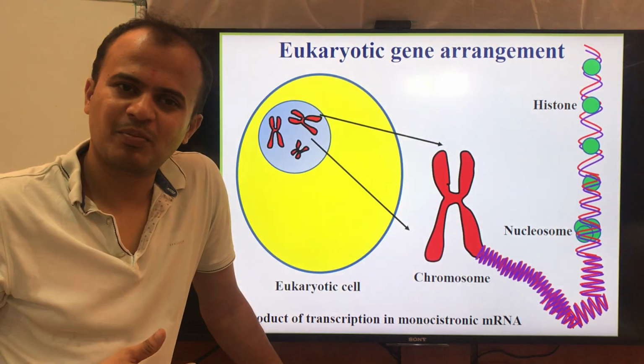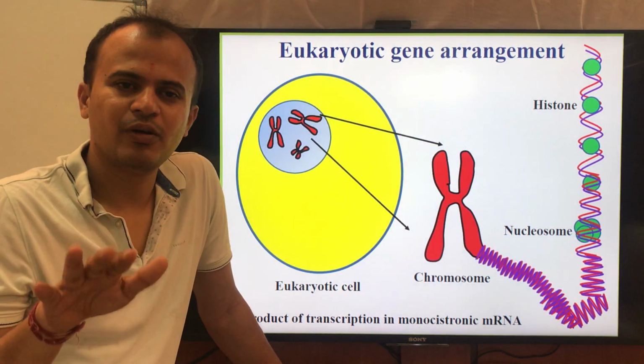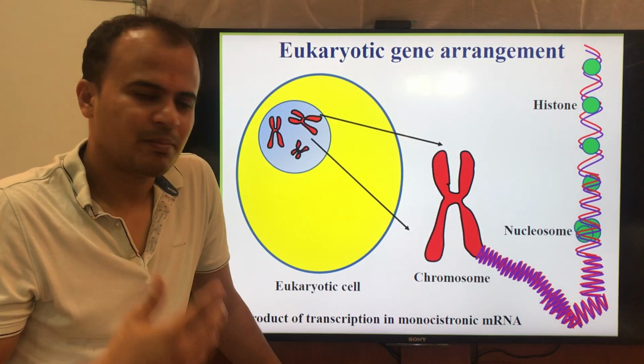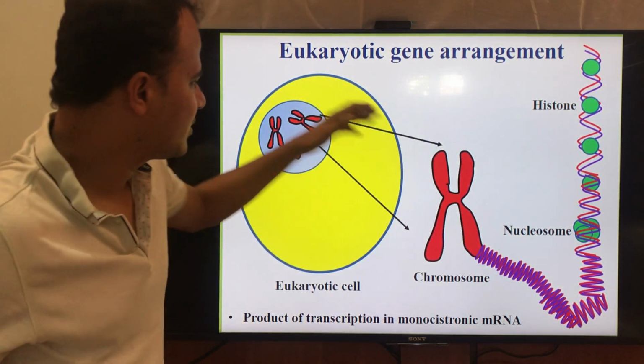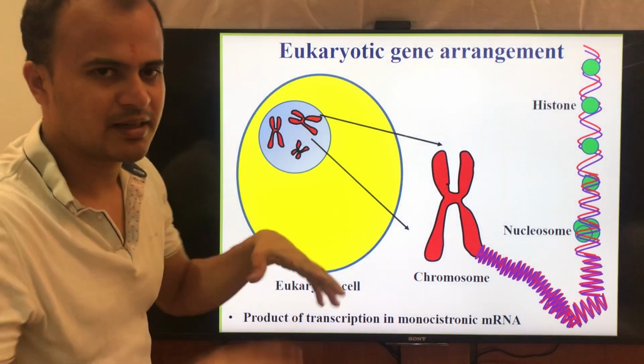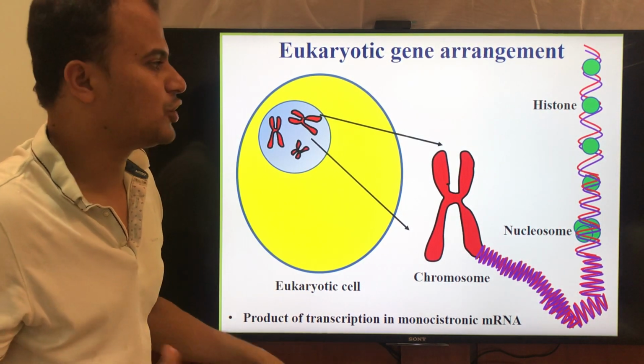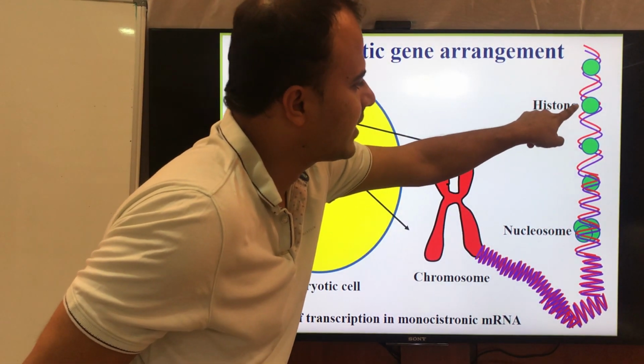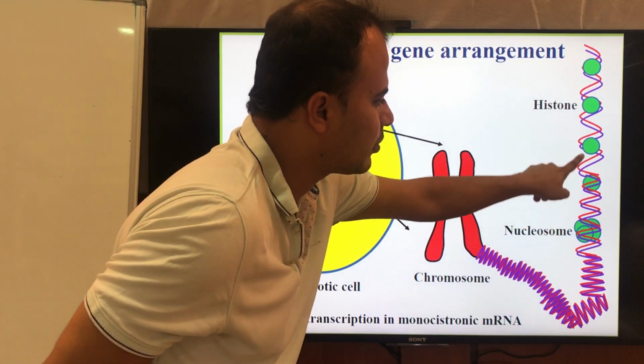How about in the case of the eukaryotes? In the eukaryotes you don't see the operons, but the genes are spread out throughout the genome. You can see that there is a double-stranded DNA. Double-stranded DNA has the histone octamer proteins.